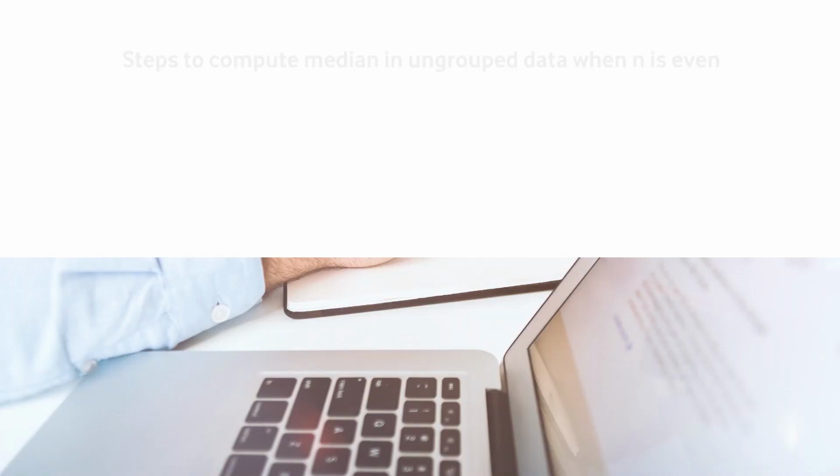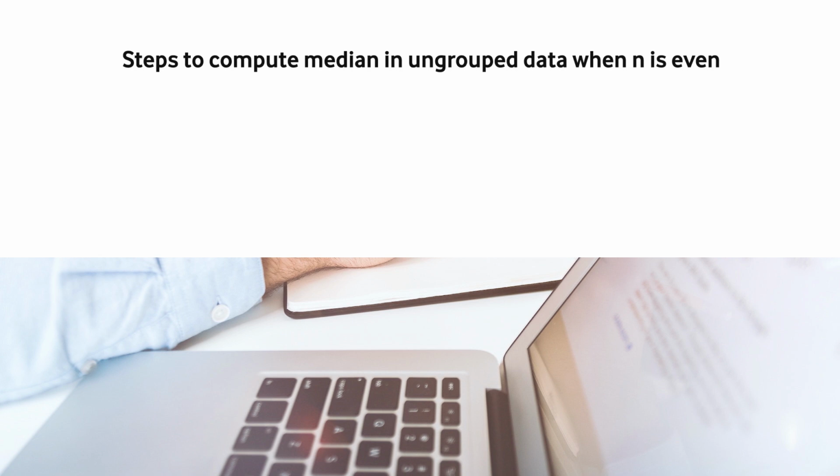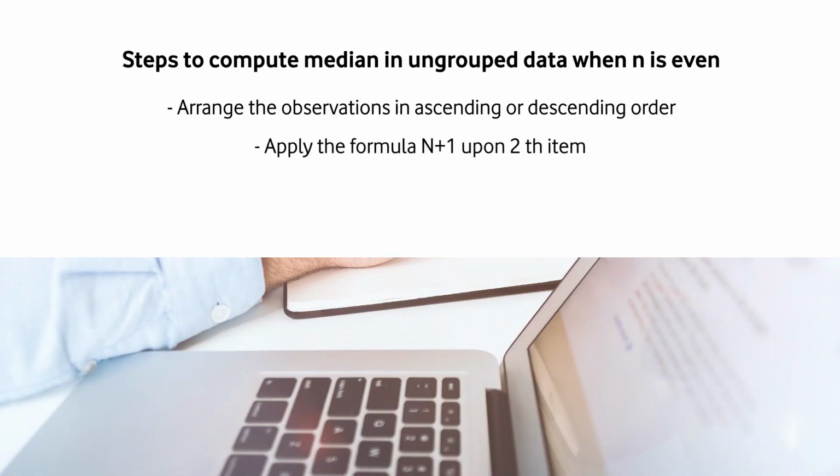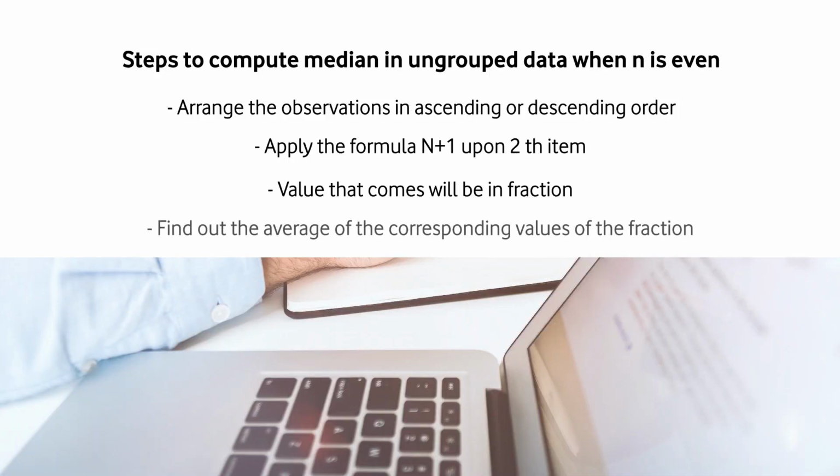Now, let us talk about median when the ungrouped data is even. Steps to compute median in ungrouped data when n is even. Same, first of all we need to arrange the observations in ascending or descending order. Then we have to apply the formula (n plus 1) upon 2th item. But in this case, since n is even, the value of (n plus 1) upon 2 will come in fraction. In a fraction you cannot exactly locate the position of the median. So, in this case we need to find out the average of the corresponding values of the fraction.